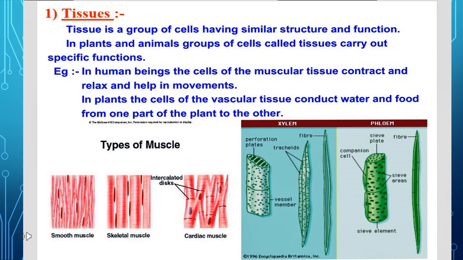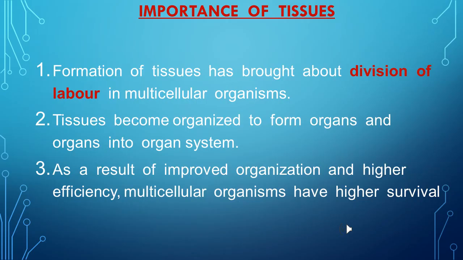So, in this chapter, we have to study two different kinds of tissues. One is plant tissue, another is animal tissue. Before studying any type of tissue, first we learn the importance of tissues. So what our slide says: formation of tissues has brought about division of labor in multicellular organisms.